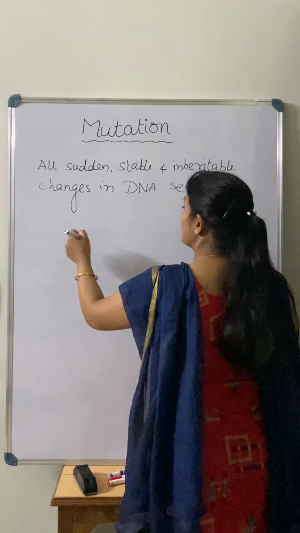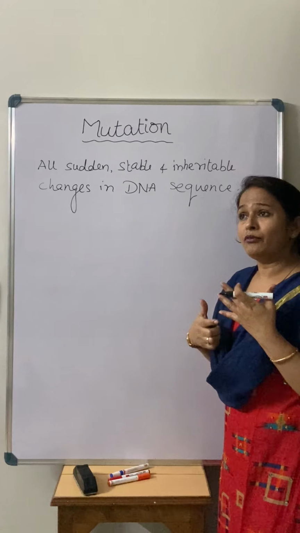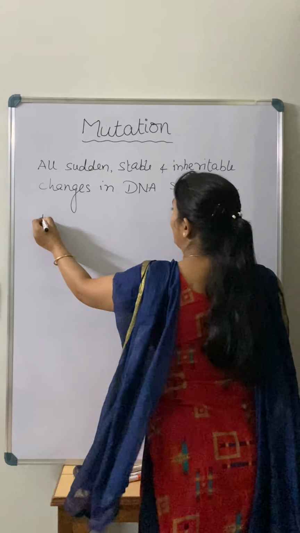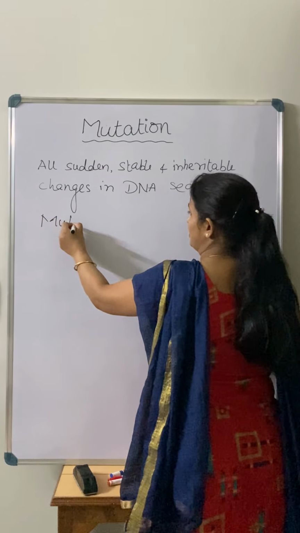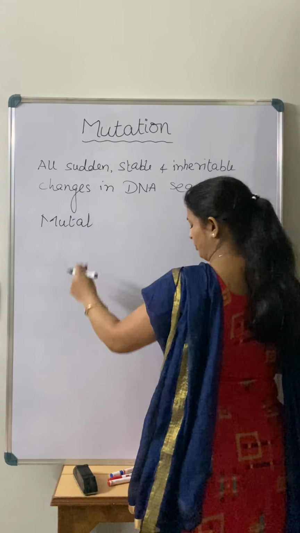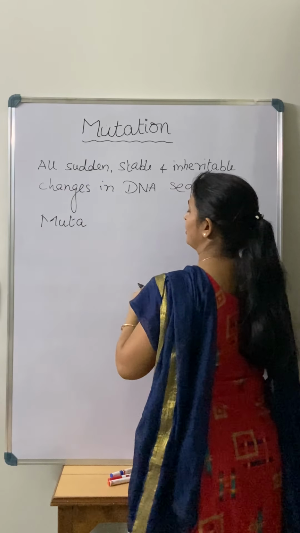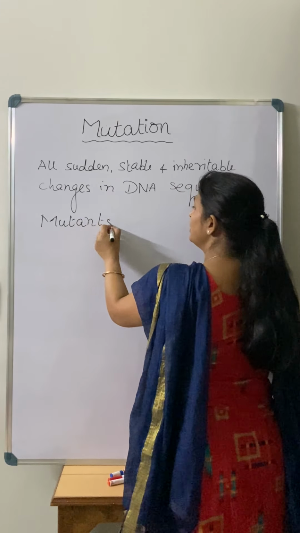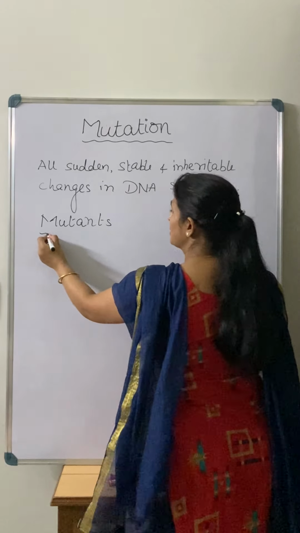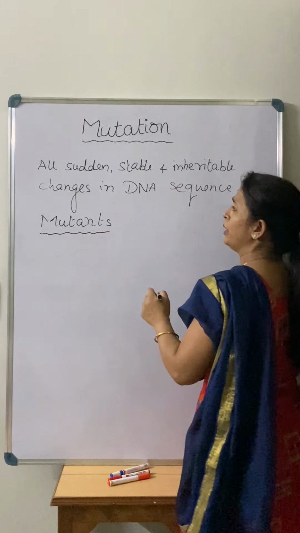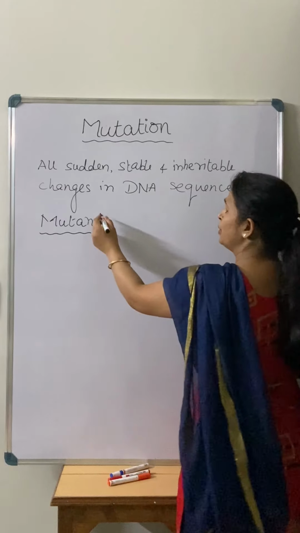And the organisms in which the mutation takes place are known as mutants. What are mutants? The organisms that go through that mutation are known as mutants.